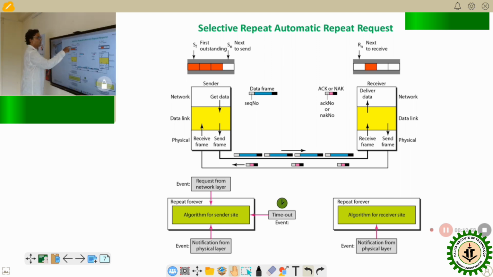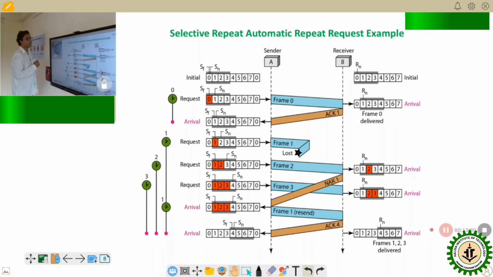Now there are again control variables on the sender side, SF and SN. On the receiver side, there will be two control variables. So we'll see in the example how the sender and the receiver process events. You can send multiple frames, and the receiver will also send multiple acknowledgements. There is an event that occurs from the network layer, and on an event from the physical layer, an algorithm will start and there is a timeout phase. See the example, the selective repeat request example.